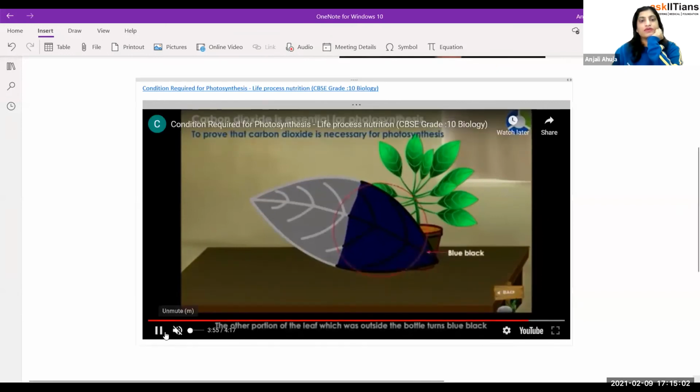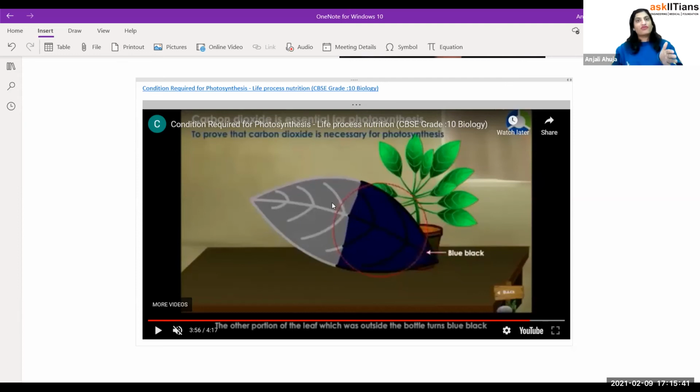The point is that they are taking the caustic potash solution and putting the leaf in it, because it is going to absorb the CO2 and convert it into further compounds. The point is that it will absorb all the carbon dioxide inside the jar. So carbon dioxide, which is taken up by the stomata, is not available. If it is not available, then photosynthesis is not going to happen in that place, and that's it. So this is a clear-cut proof that CO2 is really very important in photosynthesis. Fair enough? So we are done with the first part of this video.